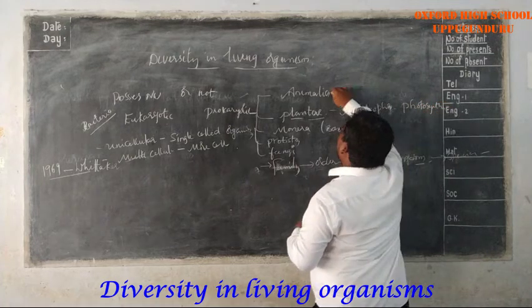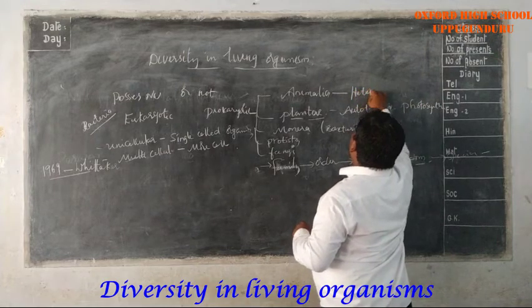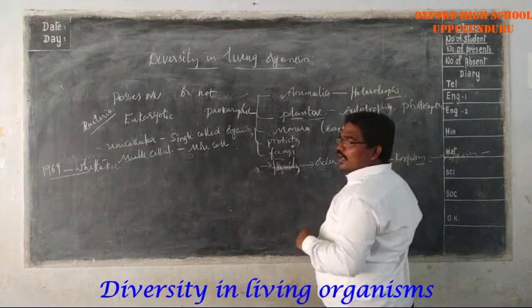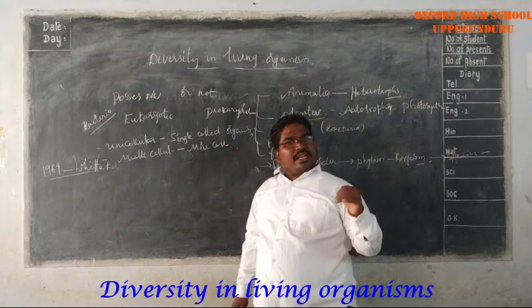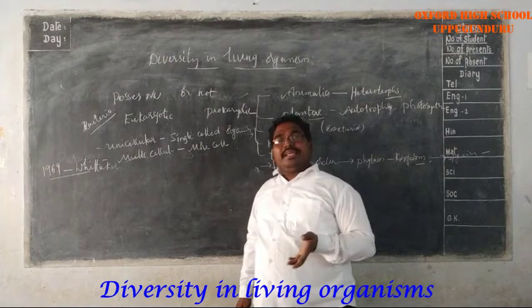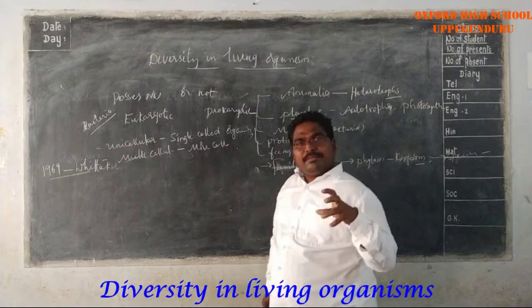If you come to the animals, they are heterotrophs. These animals cannot prepare food materials by themselves. Heterotrophs depend on plants or other plant-eating animals for their food.